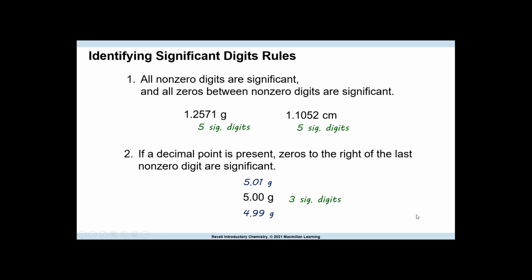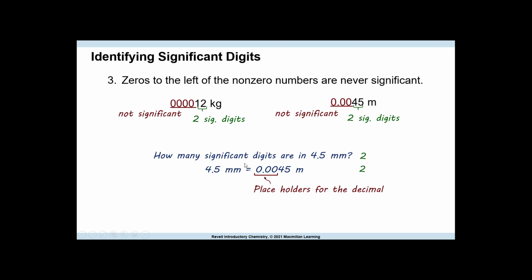If a decimal point is present, zeros to the right of the last non-zero digit are significant. So what does that mean? That means that this is sandwiched, so that one applies to this one. This one is this rule. But we have 2 zeros here. They are after, key being after the decimal point. All these numbers here are significant. Any zeros that show up after the decimal point are significant. So this is 3 significant figures.